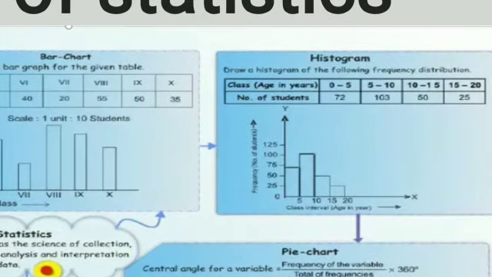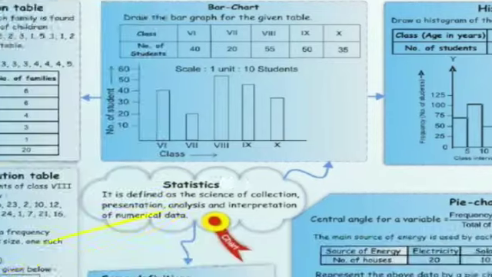Then comes your histogram. Histogram में you will write the intervals. You can see there is no gap between the rectangles because there is no gap in the class intervals. Continuous है, जहाँ 5 छोड़ा नेक्स्ट में भी 5 से ही स्टार्ट करना है because it is continuous. On y axis you will represent the frequency. On x axis class interval. Right.